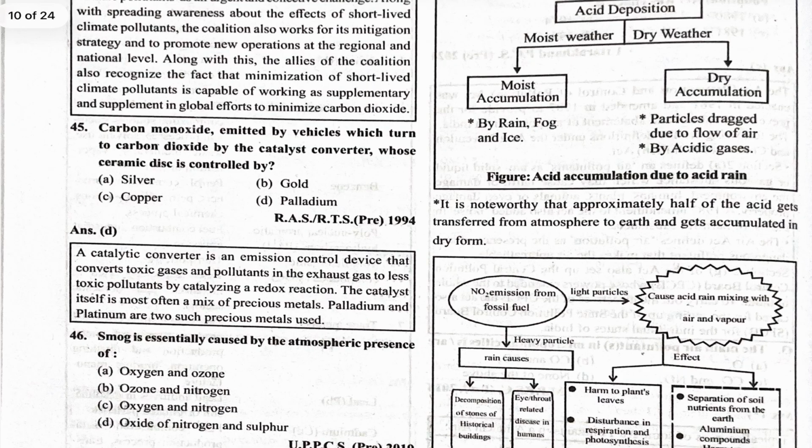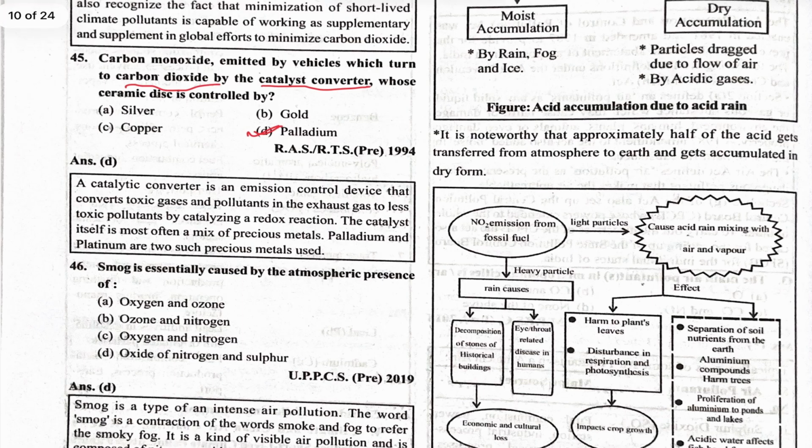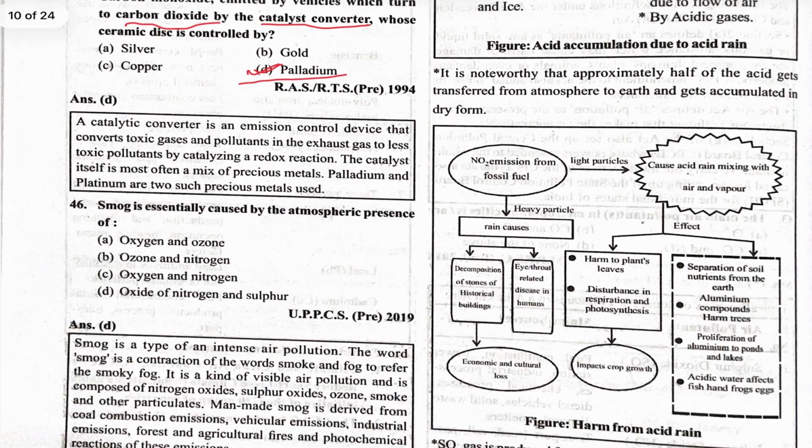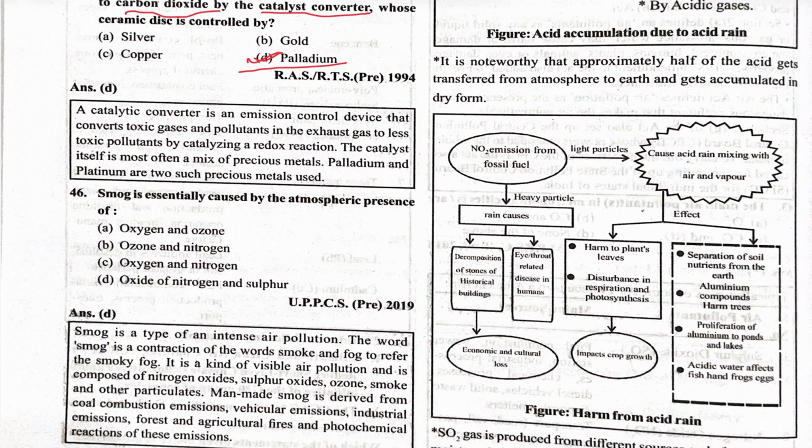Next question. Carbon monoxide emitted by vehicles is turned into carbon dioxide by the catalytic converter, the ceramic disc, which is controlled by palladium. Which element is used in the catalytic converter in vehicles that converts carbon monoxide into carbon dioxide? That is palladium. Sometimes the exhaust of various vehicles is released in a very big amount. Smog is essentially caused by the atmospheric presence of oxides of nitrogen and sulfur.